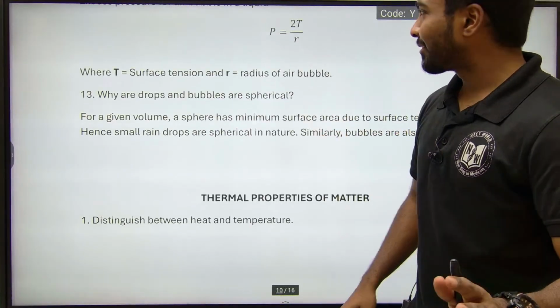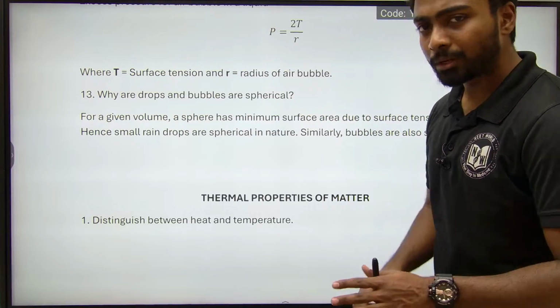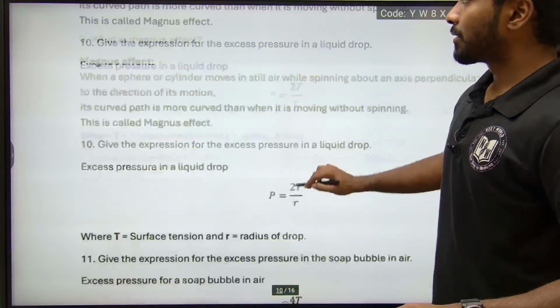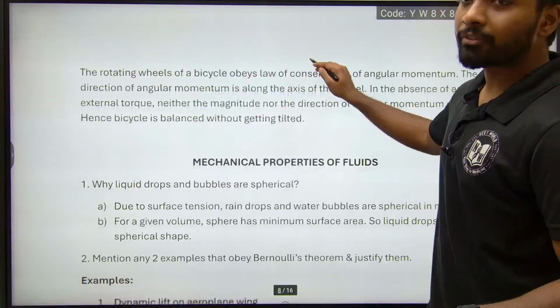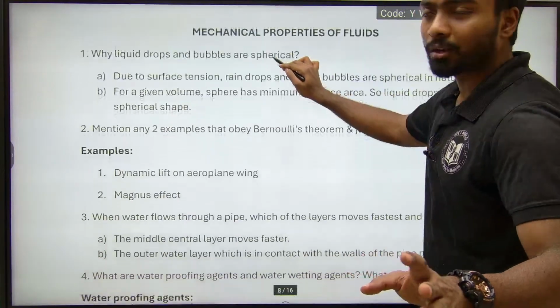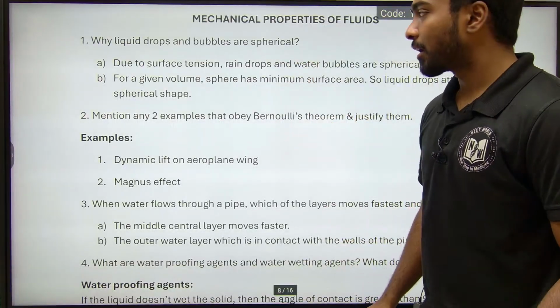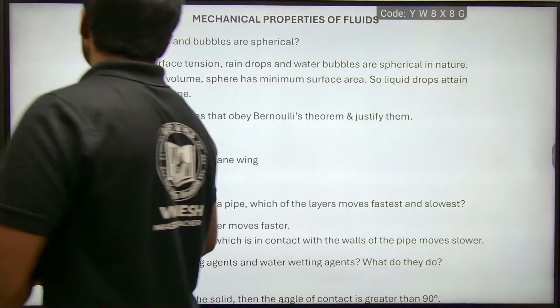Only 13 simple questions, we'll discuss them. The one before is, I guess, 7. So a total of 20 questions only we are discussing today. We are not going to discuss more than 20 questions.